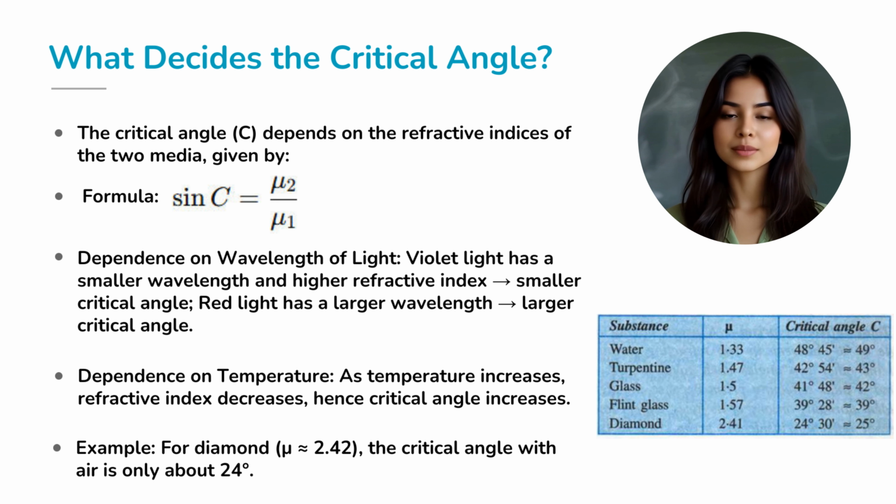For instance, in water, the critical angle with air is about 49 degrees. But in diamond, the critical angle is just 24 degrees. And that's the secret behind the diamond's sparkling brilliance. Light gets trapped inside, bouncing multiple times, before finally escaping.